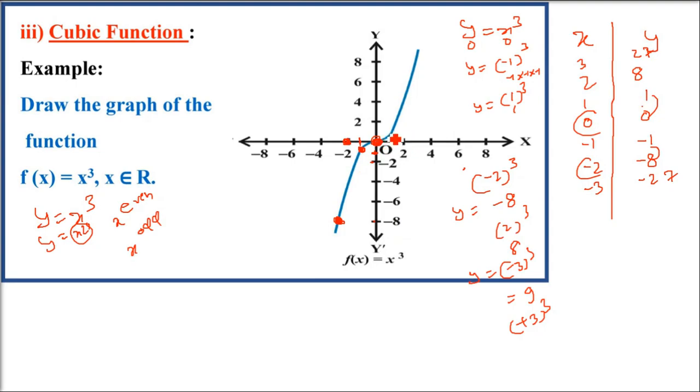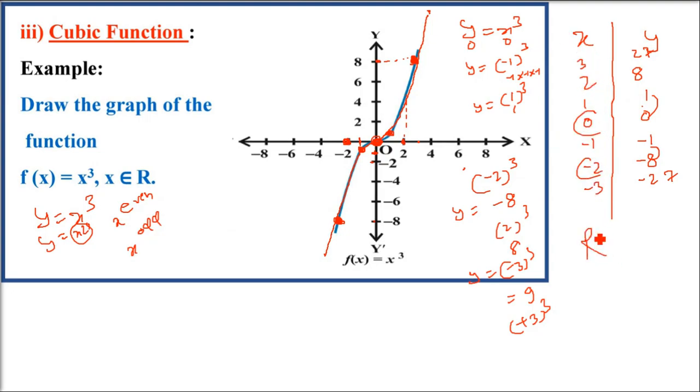Now let us say 1, 1. X is 1, y is 1. X is 2, it jumps up to 8. So 2 and 8, let us assume this is the point, just an approximation I am taking. X is 3, it will be here somewhere. 27 will be way above the screen. Now just draw the graph, and this is your cubic function graph, or y equals x cube. This is your cubic polynomial graph.